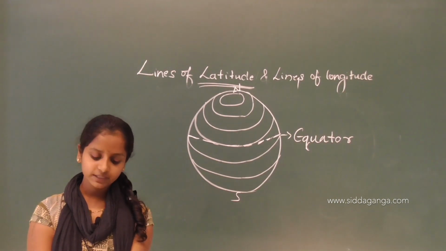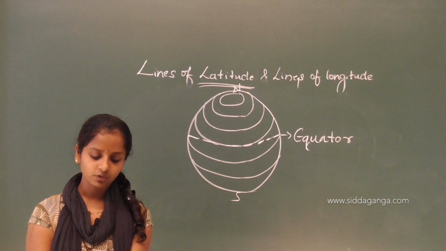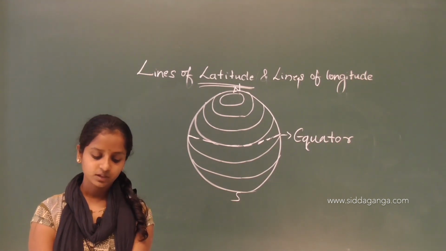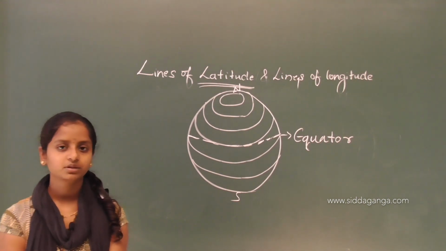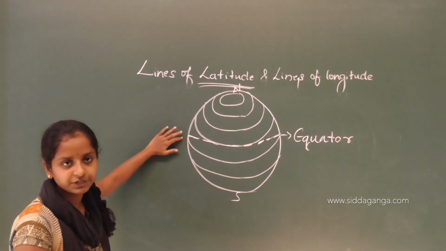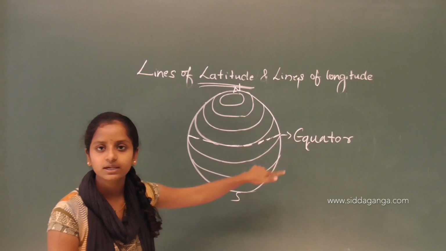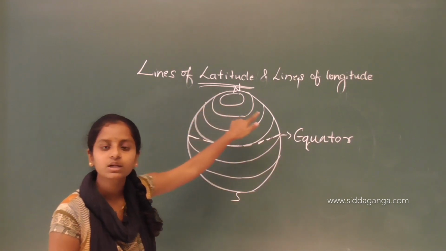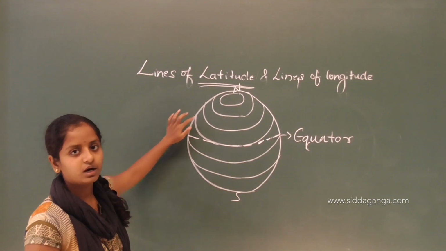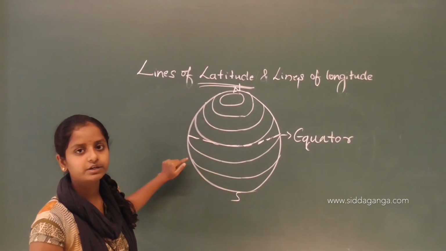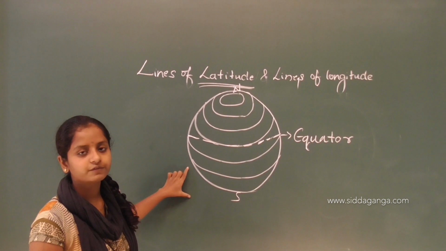The equator divides the world into half, or hemispheres: the northern hemisphere and the southern hemisphere. So this is our total earth surface or total world. This equator divides our earth surface into two halves.